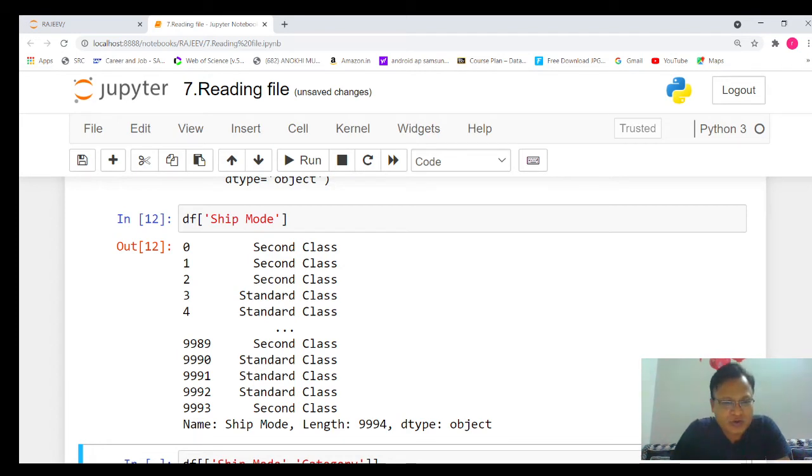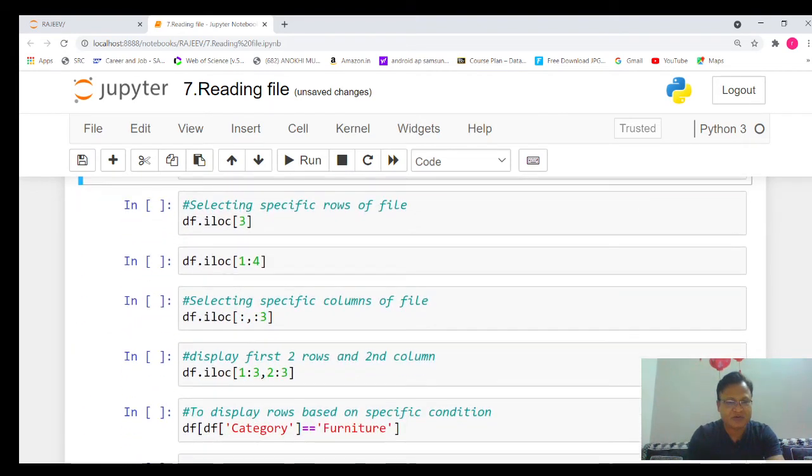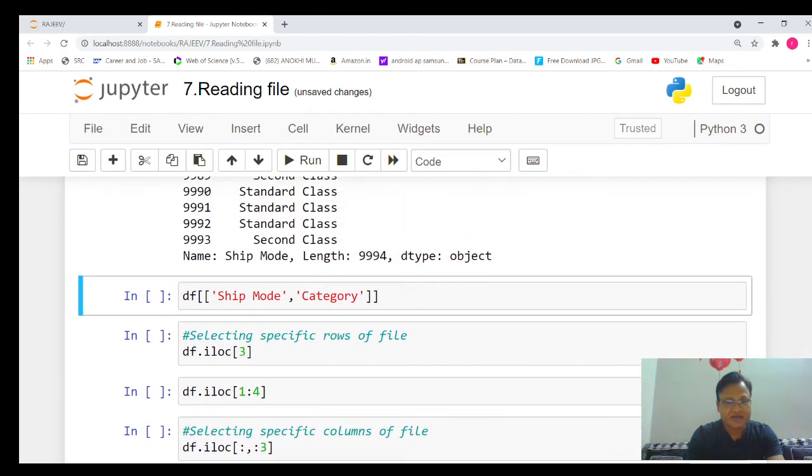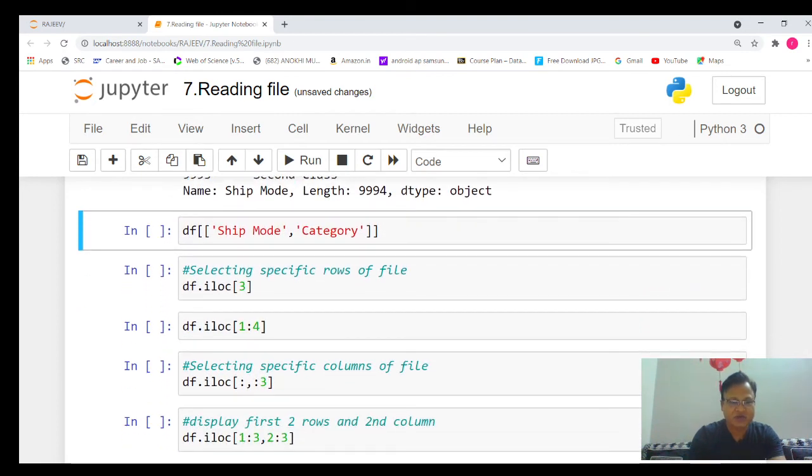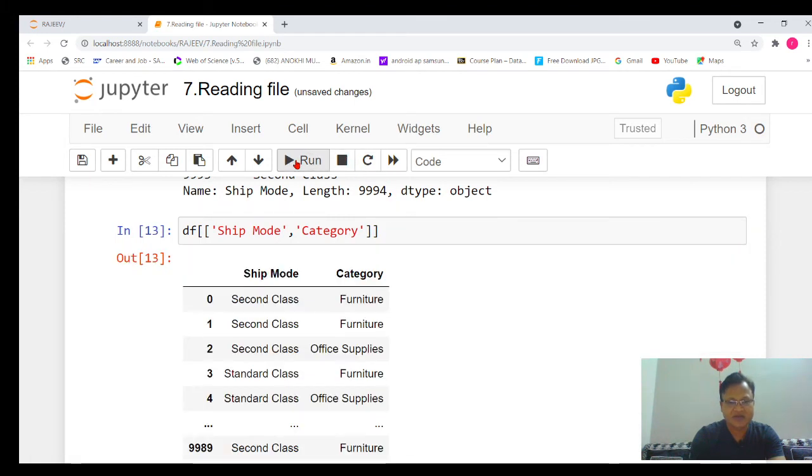So it's important, if you want to know what type of data that particular column is containing, it's a good command and we can check with the help of that. If I want to display the data of 2 columns, we will simply write the names of the 2 columns and execute that part, and you can see it contains category: furniture, office supplies, and ship mode is the second: standard class, like this only.